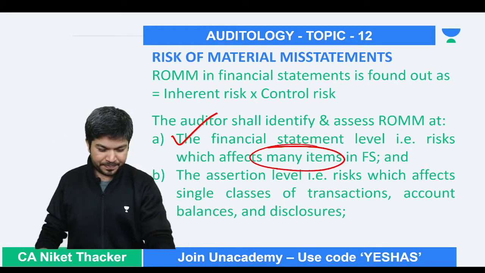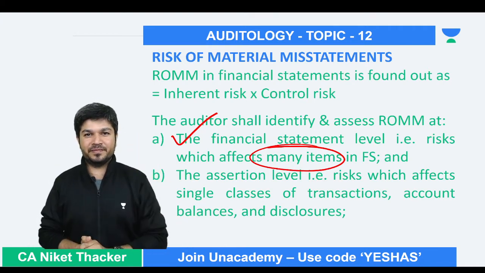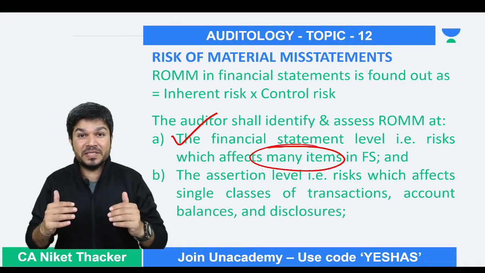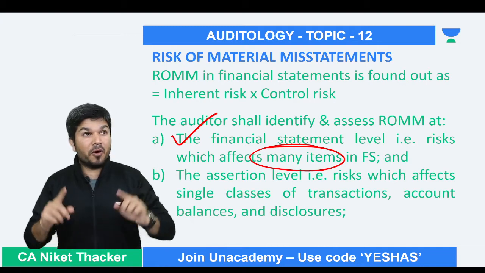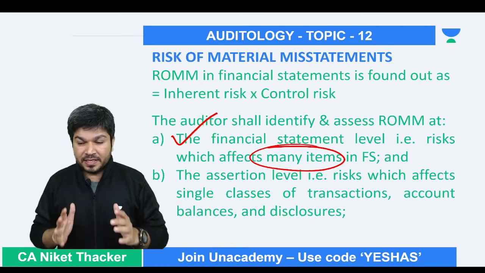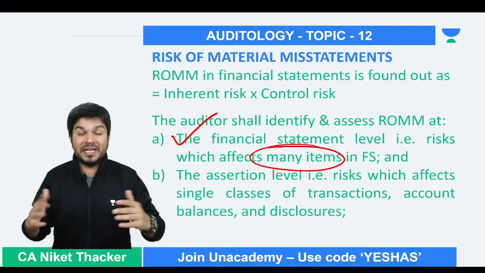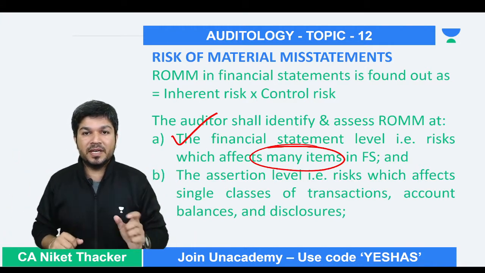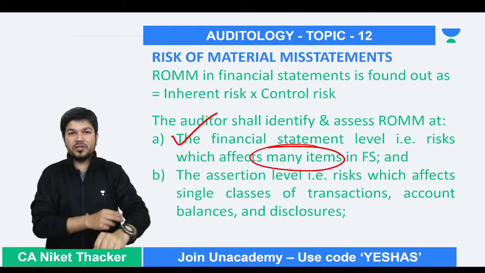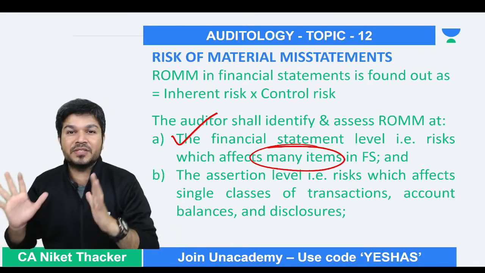For example, the accountant doesn't know the accounting standards. Company's accountant doesn't know the accounting standards. Can I say he would have made mistakes at many places? Like foreign currency debtors, creditors, he has not brought to closing rate. Then advance received from customer, he booked it as sales. He might have done mistakes at many places because he doesn't know the concept. Inventory valued only at cost, not at cost or NRV, whichever is lower. If misstatements are affecting many places, that we call it as risk at financial statement level.